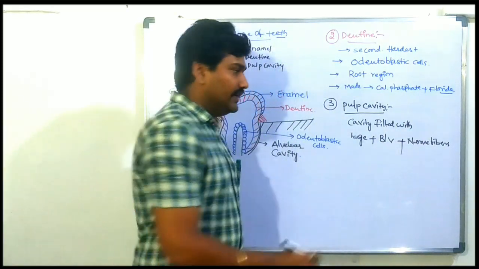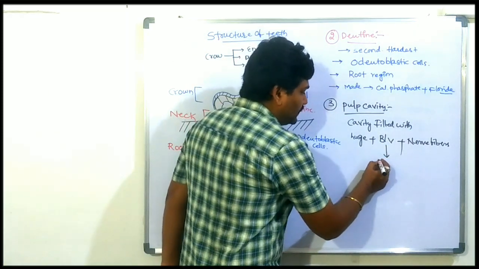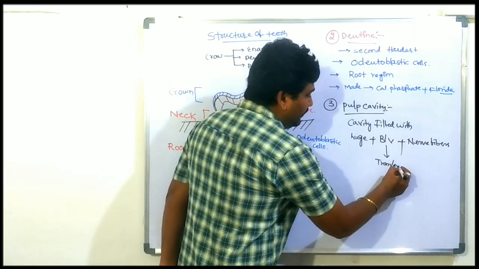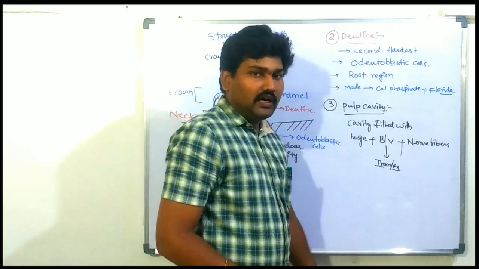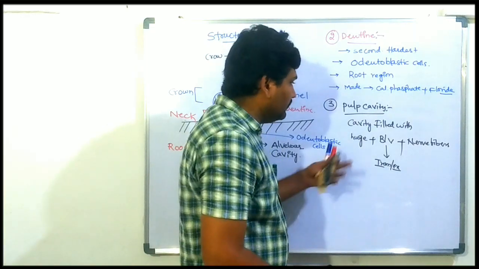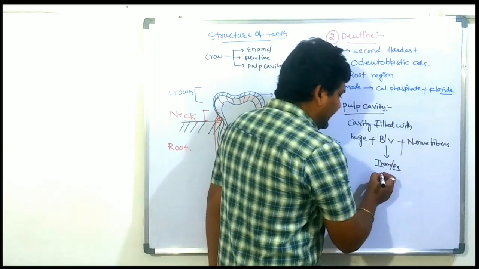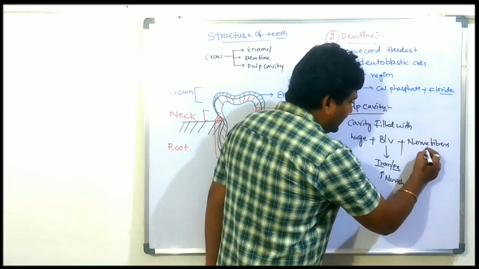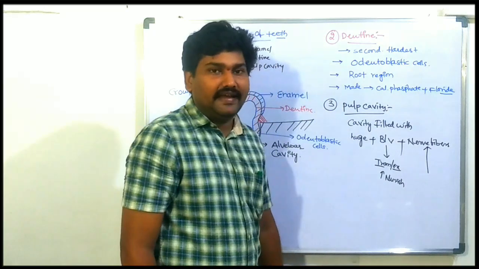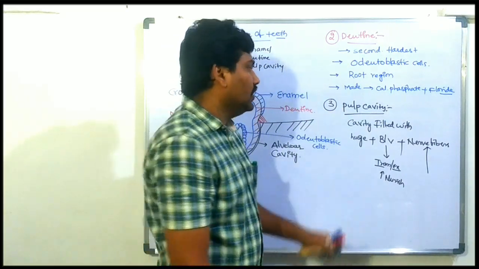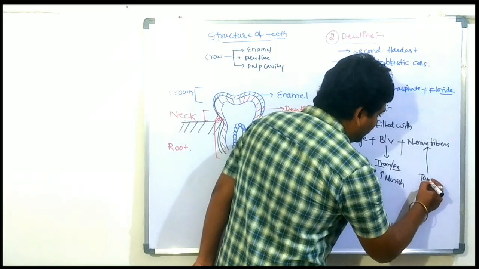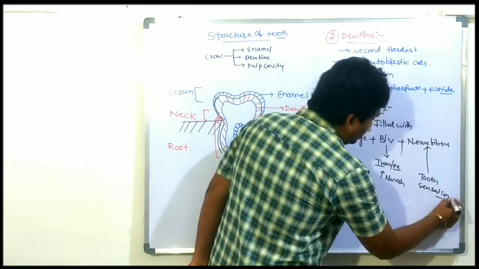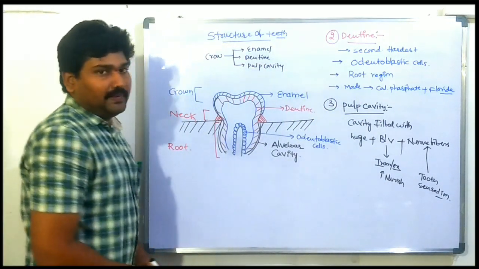What is the importance of the blood vessels? These transport food and collect excretory products from the pulp region, and they also give nourishment. What are nerve fibers? These nerve fibers give the sensation of the tooth. So this is the information about the pulp cavity.